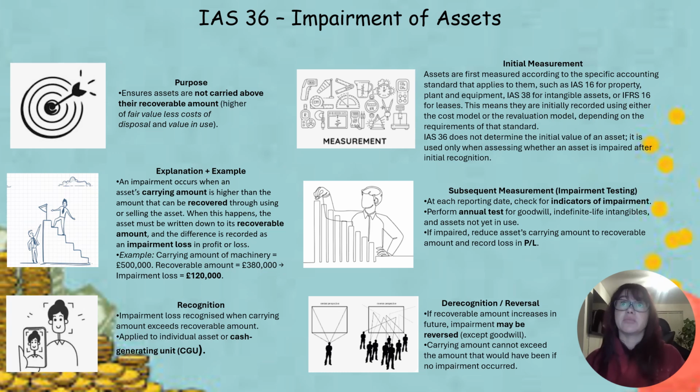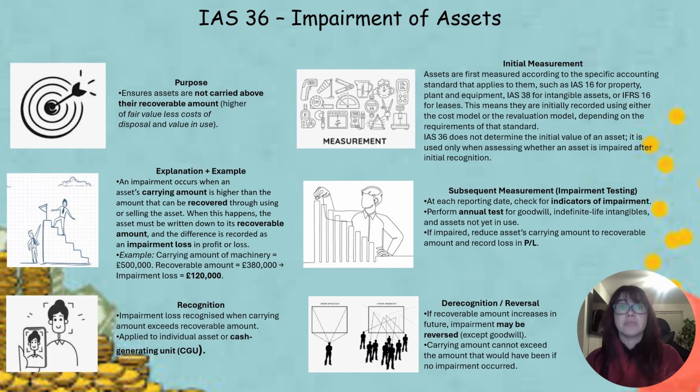IAS 36, impairment of assets. The purpose of it is to ensure assets are not carried above their recoverable amount, the higher of fair value less costs of disposal and value in use. Explanation and example: an impairment occurs when an asset's carrying amount is higher than the amount that can be recovered through using or selling the asset.